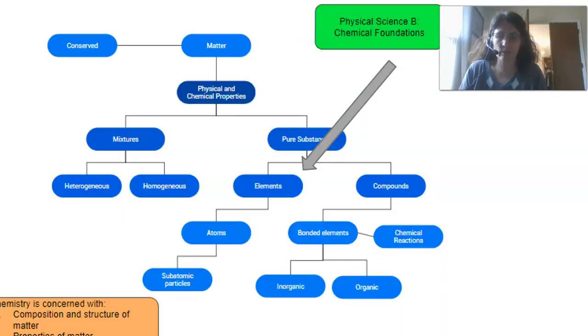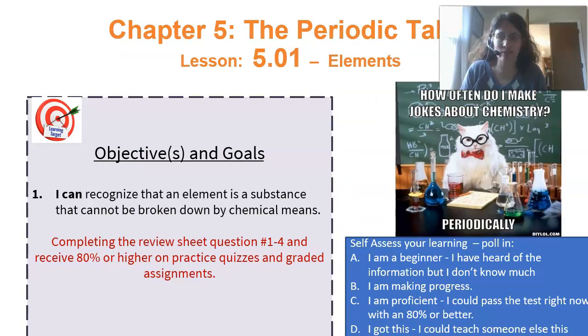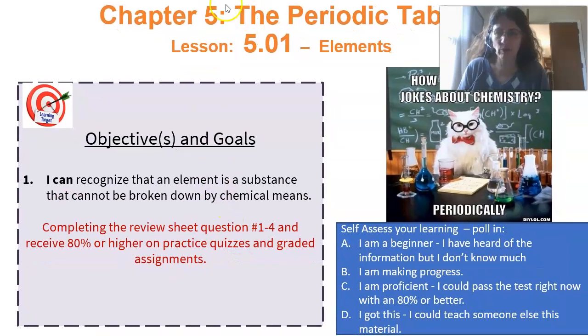We are going to be continuing to talk about elements. We've been talking about atoms, and now we're going to be talking about elements. We're getting ready to go into discussing compounds and chemical reactions, so we want to make sure we have some ideas straight. Our focus for today's lesson is recognizing that an element is a substance that cannot be broken down by chemical means. We're going to look at review sheet questions number 1 through 4.